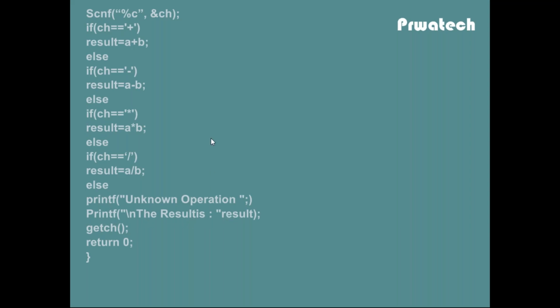Suppose the user gave 1 and 2, so a equal to 1, b equal to 2. Then again read the character. If the user entered minus, then check if the character is plus, no. The first if statement checks the operator of addition, so it comes to the else block and checks if the character is minus.